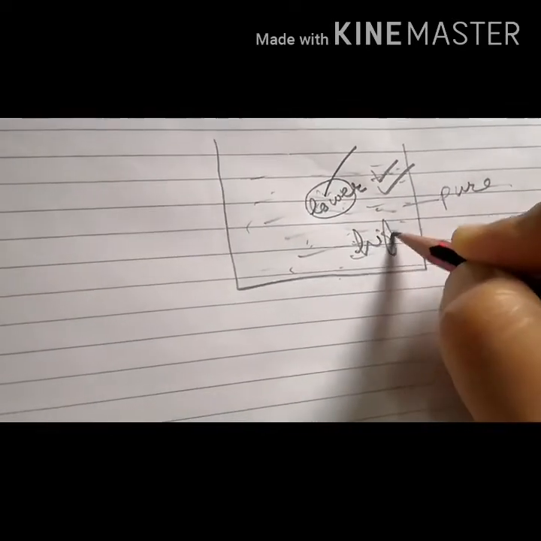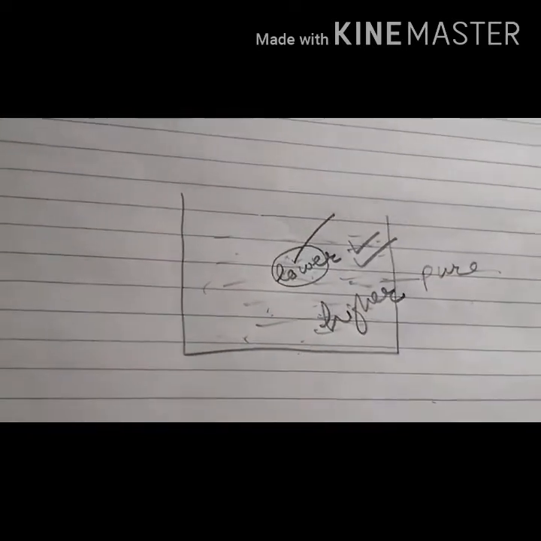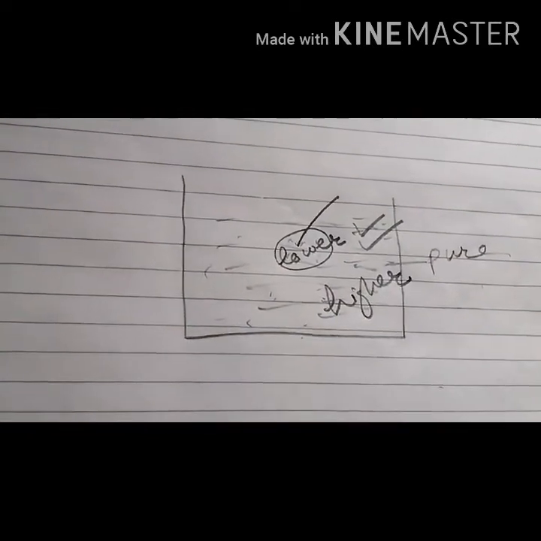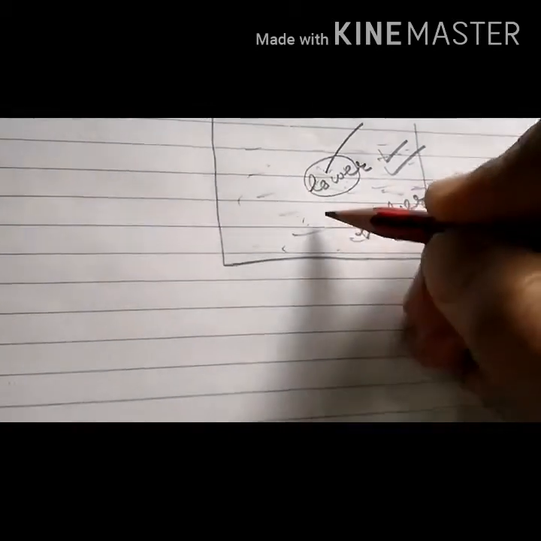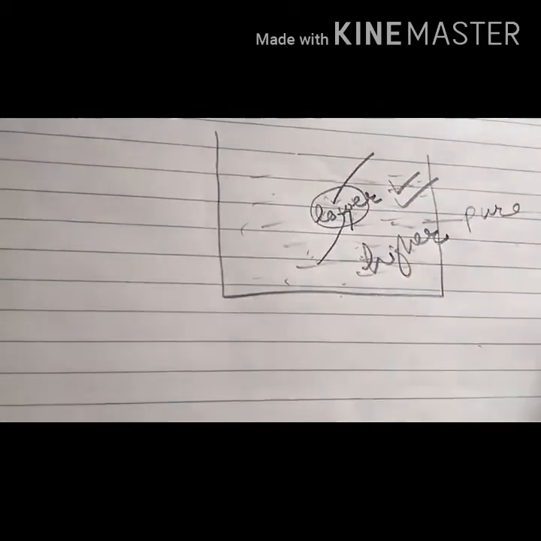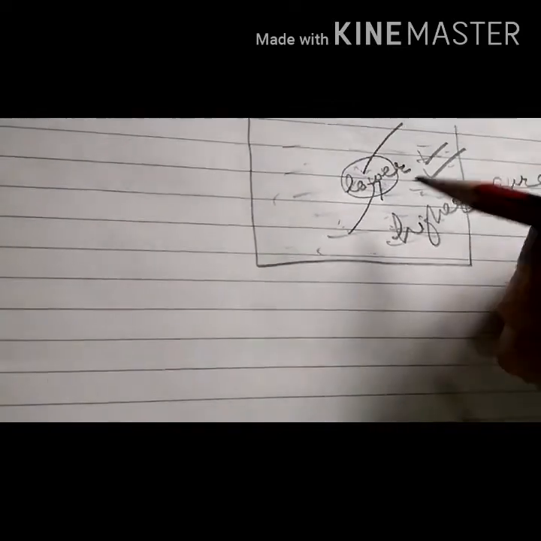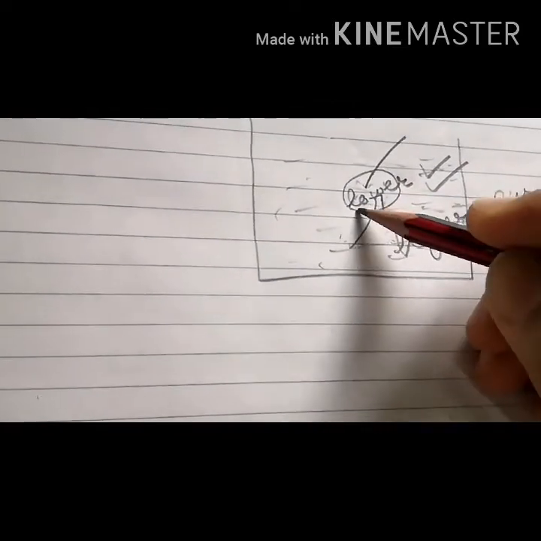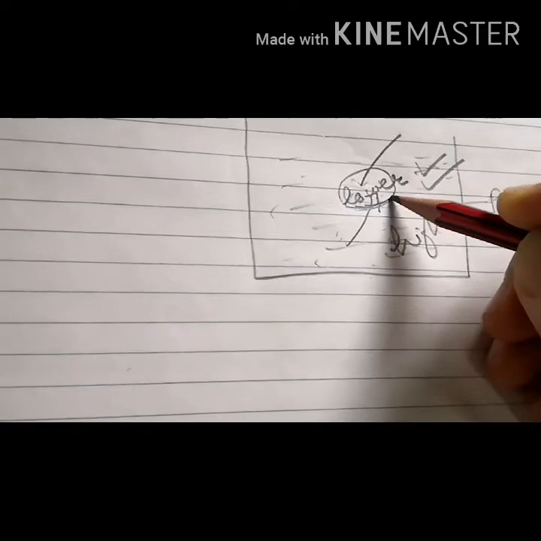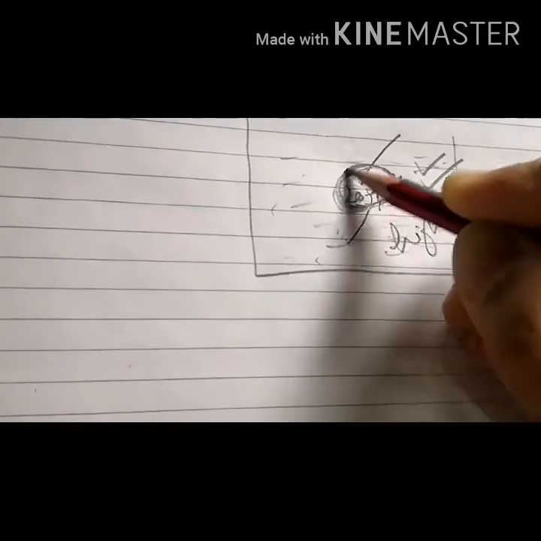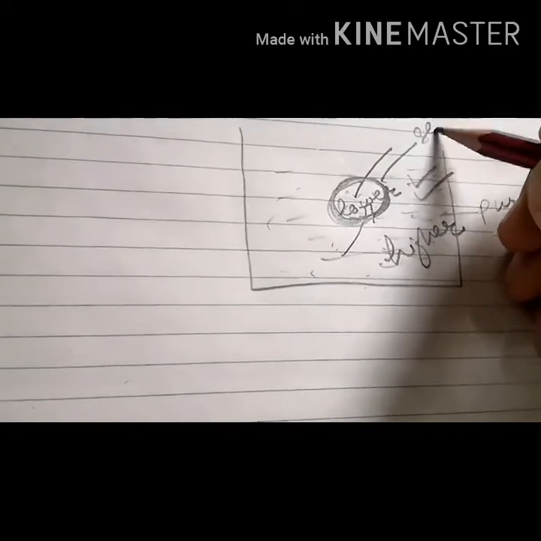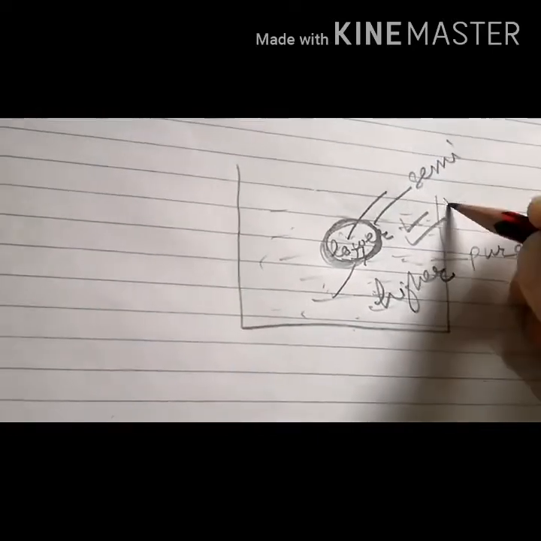Here it is higher. So what will happen? Through the process of osmosis, the water will move from higher concentration to lower concentration, and through a semi-permeable membrane. As you have read earlier, the plasma membrane, the outer membrane of the cell, is a semi-permeable membrane.